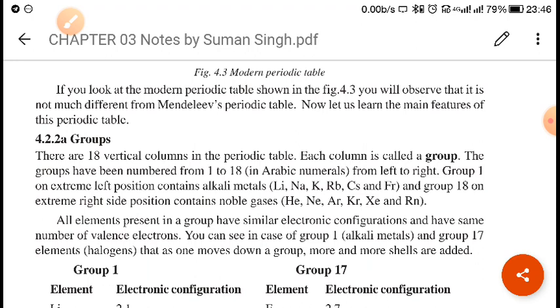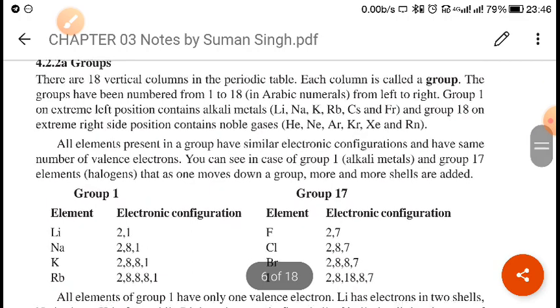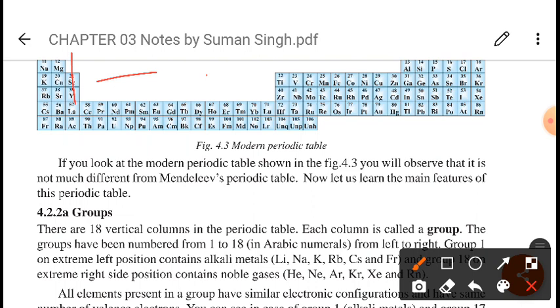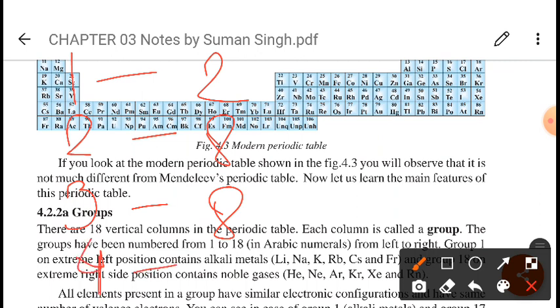So when we talk about the periods, let me tell you like this. First period, number of elements is 2, and this is called the very short period. Second period, number of elements is 8, called the first short period. Third period, number of elements is again 8, called the second short period. In the fourth period, number of elements is 18, called the first long period.